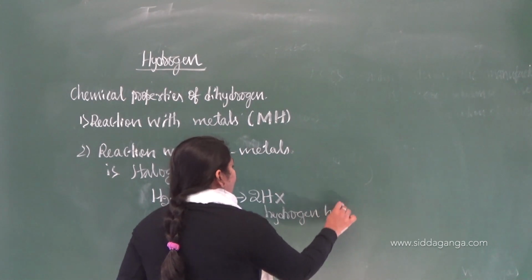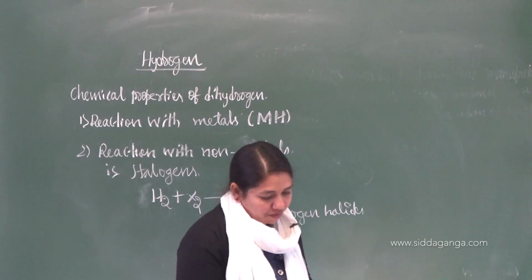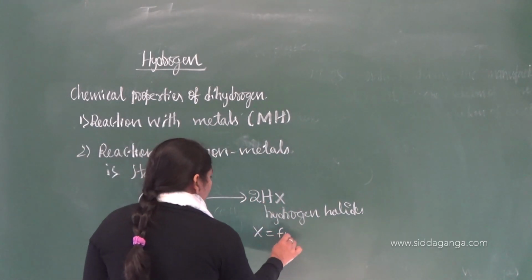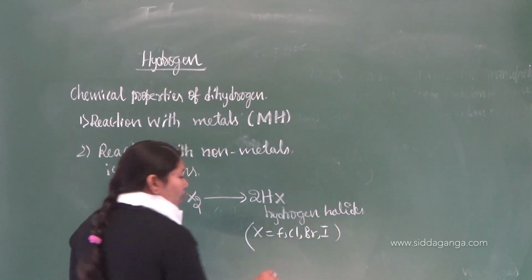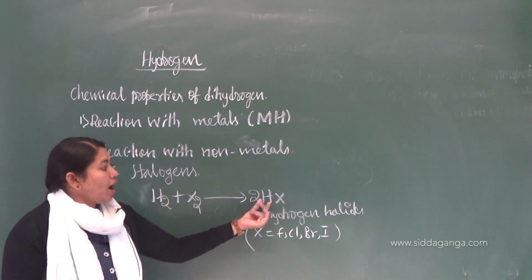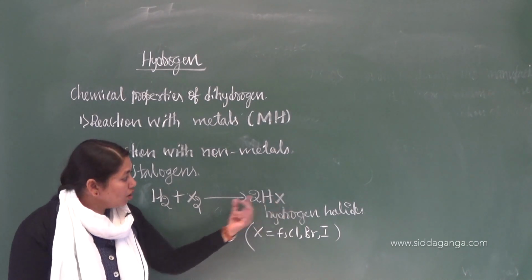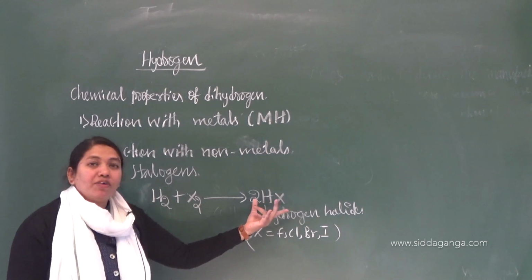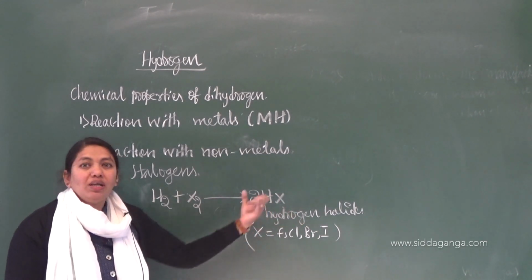Here X may be fluorine, chlorine, bromine, or iodine. If you take chlorine, the product is hydrogen chloride, HCl, also called hydrochloric acid. Br gives HBr. Fluorine gives HF, hydrogen fluoride.